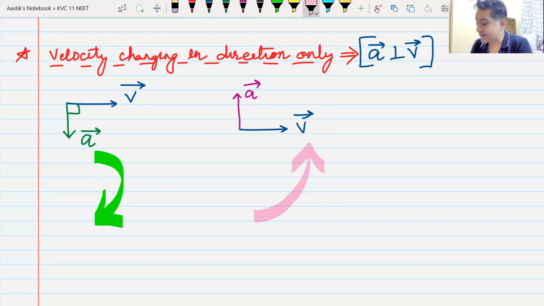So this is how we can have velocity changing in direction only. It does not change in magnitude. It only changes in direction. And when does this happen? It happens when the direction of acceleration is perpendicular to the direction of velocity. Therefore, you must understand that the most important thing that you must remember about acceleration is the direction of acceleration. Do we understand this?